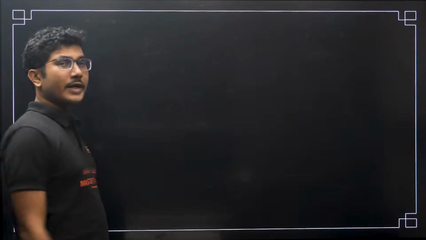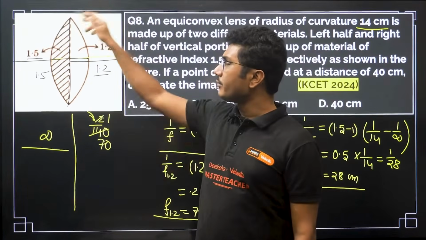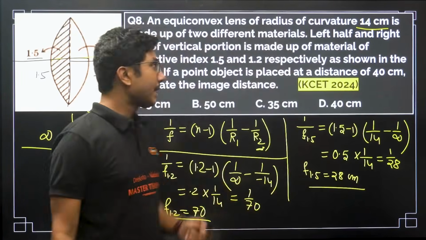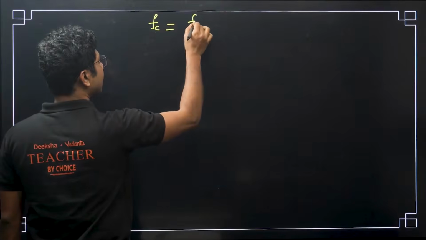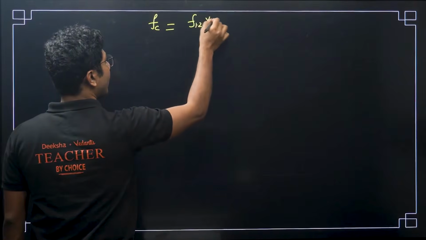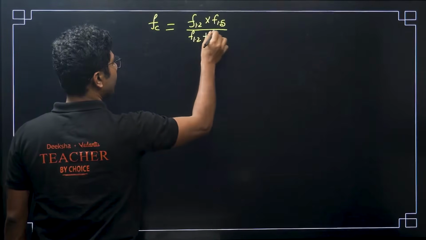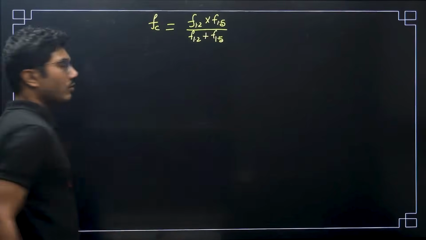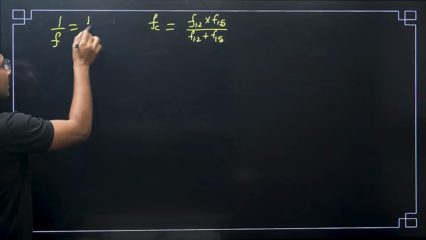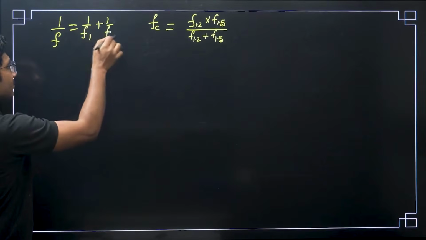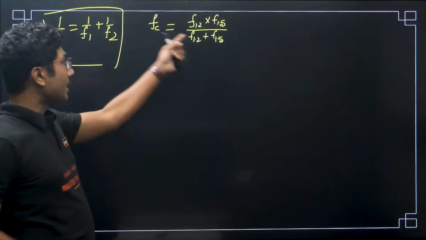So now we have to find the combined focal length. Here we have two convex lenses kept in contact. So the combined focal length is basically f1.2 into f1.5 divided by f1.2 plus f1.5. This is how you do it. Or if you remember that 1 by f equals 1 by f1 plus 1 by f2, which is similar to the parallel combination of resistors. From that knowledge I have used this formula.